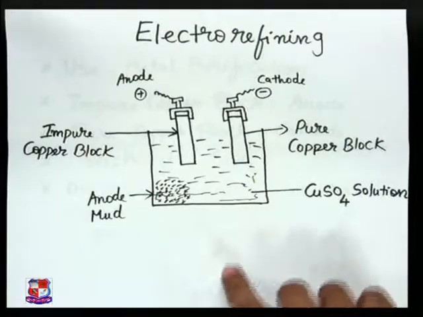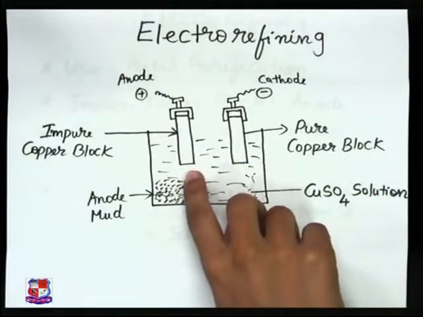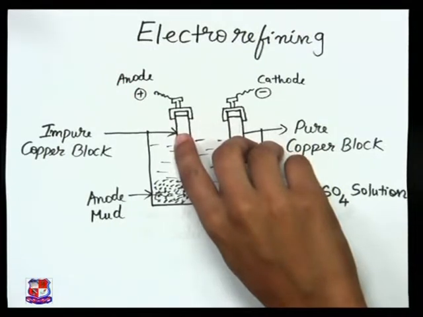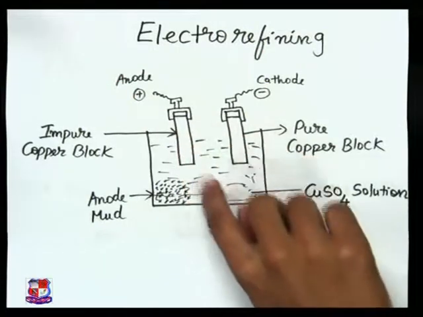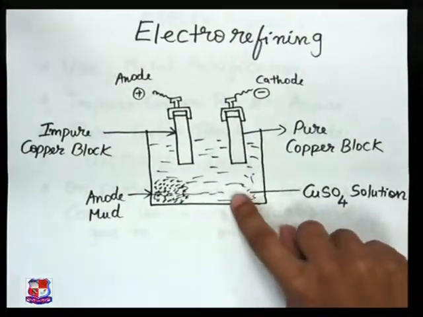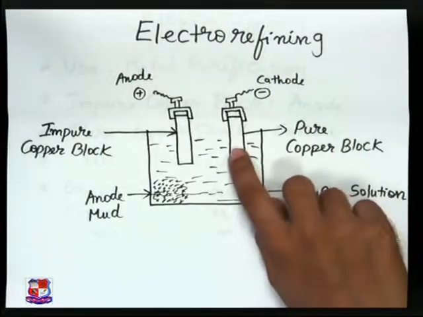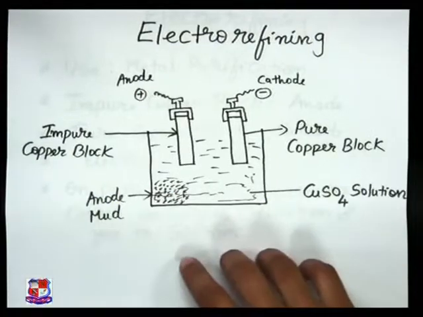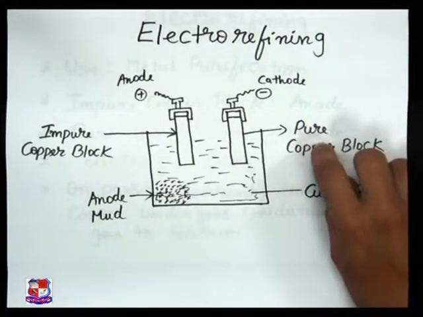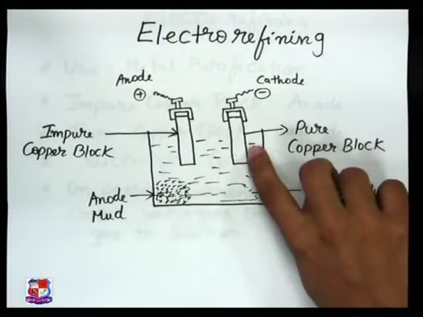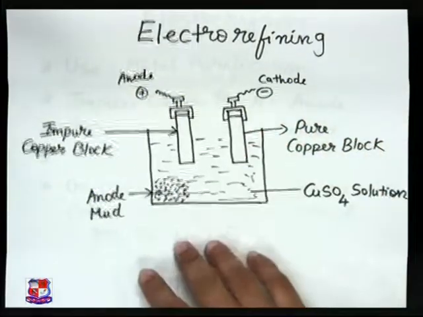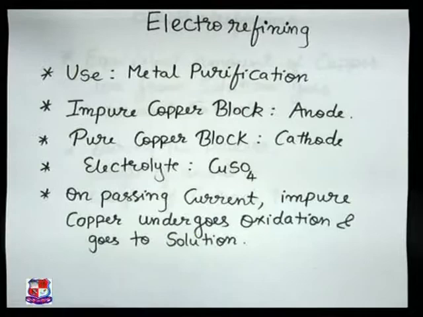Okay, now what happens when we are passing electric current? This impure copper will get oxidized, and from this rod it will pass into solution, and from this solution it will go towards the cathode. So what happens during this electrolysis process? The weight of this block of pure copper, that is the weight of the cathode, is going to increase and the weight of the anode is going to decrease.